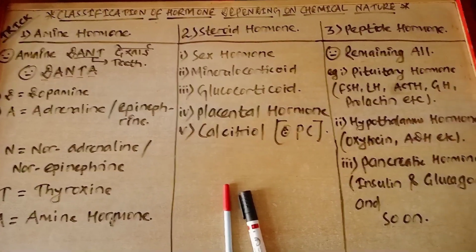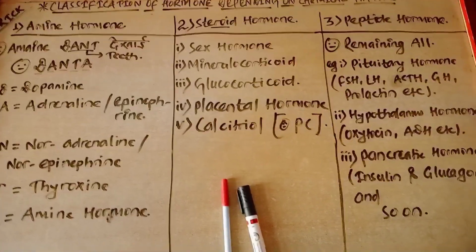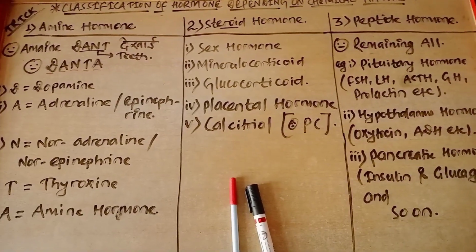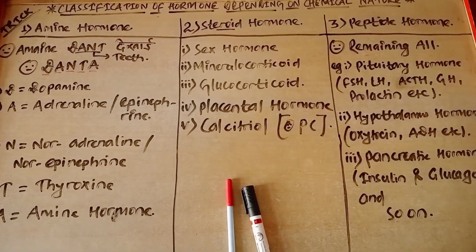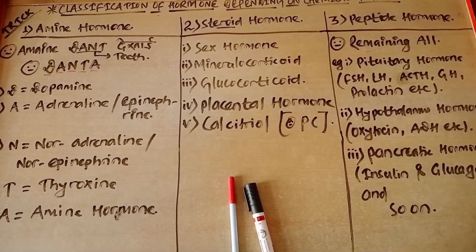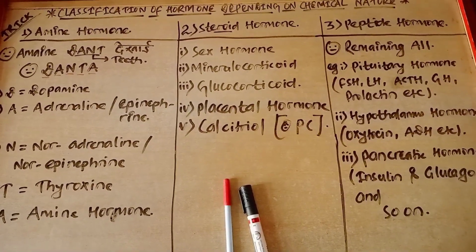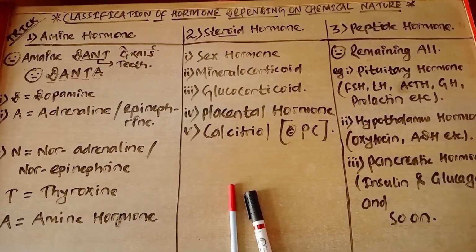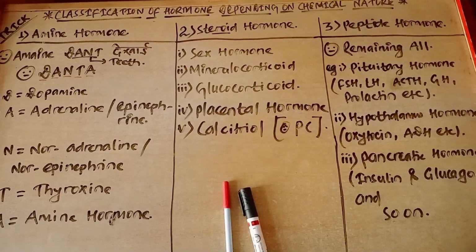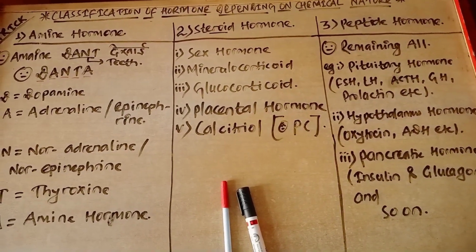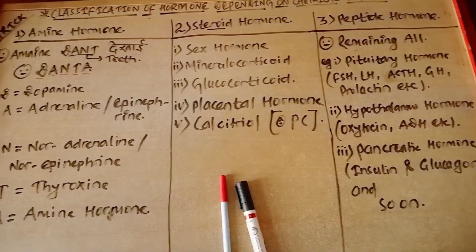And then steroid hormone. We all know steroid is sex hormone. So sex hormone, mineralocorticoid, glucocorticoid, and after that PC, placental hormone and calcitriol, and after that at last peptide hormone. So in peptide hormone, remaining all: pituitary hormone, hypothalamic hormone, pancreatic hormone.